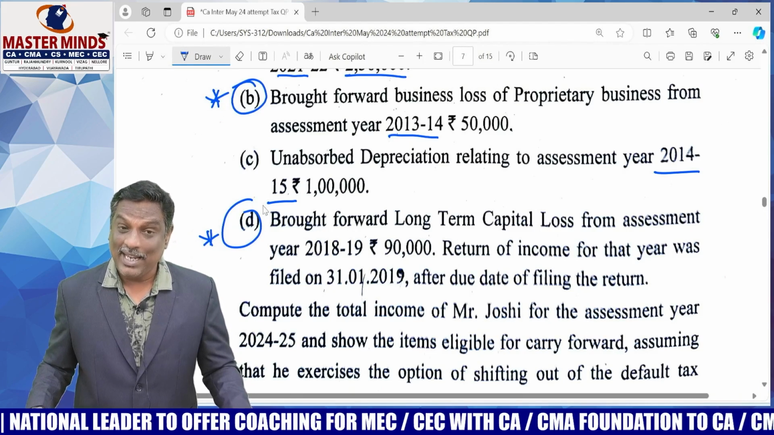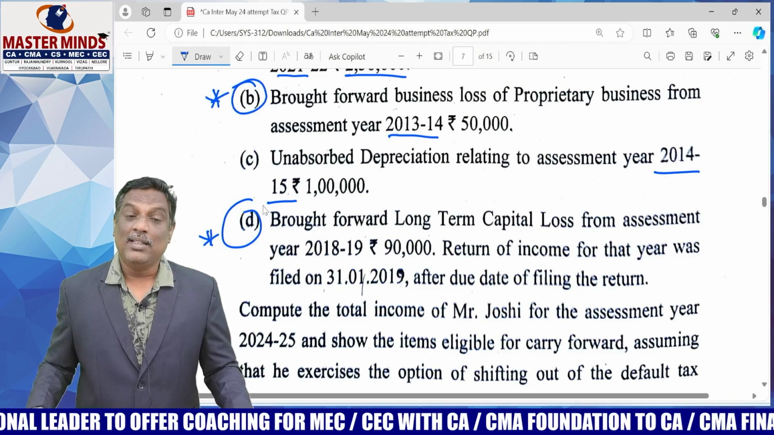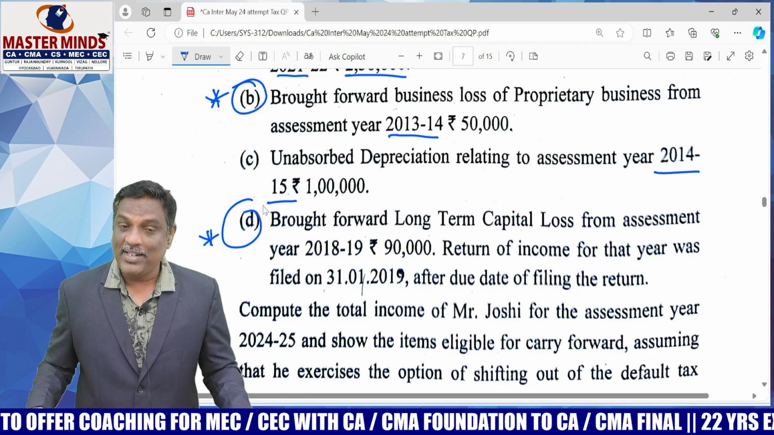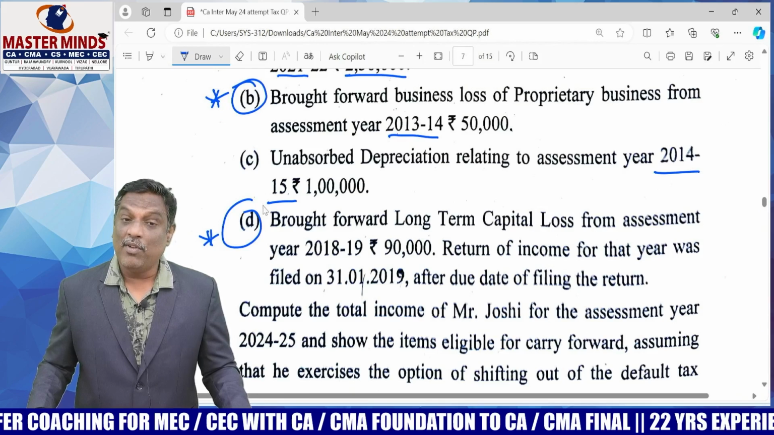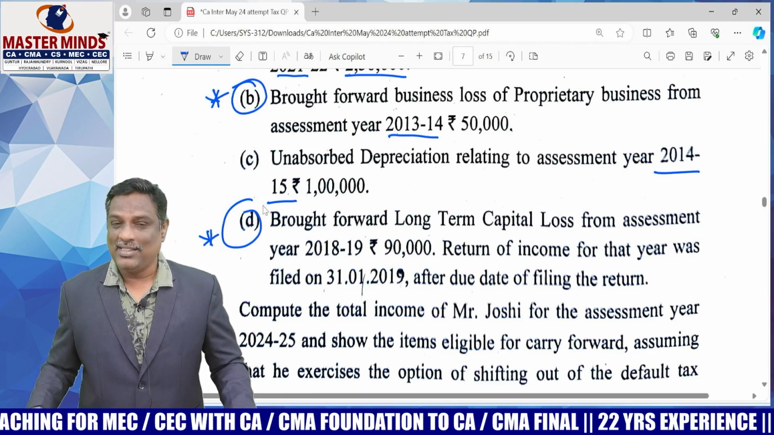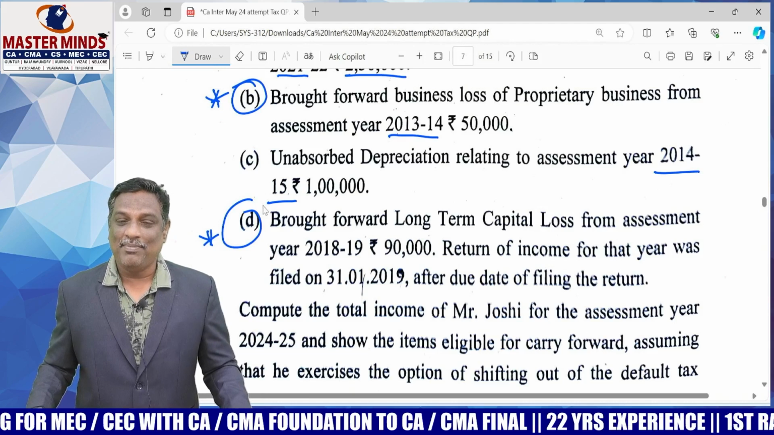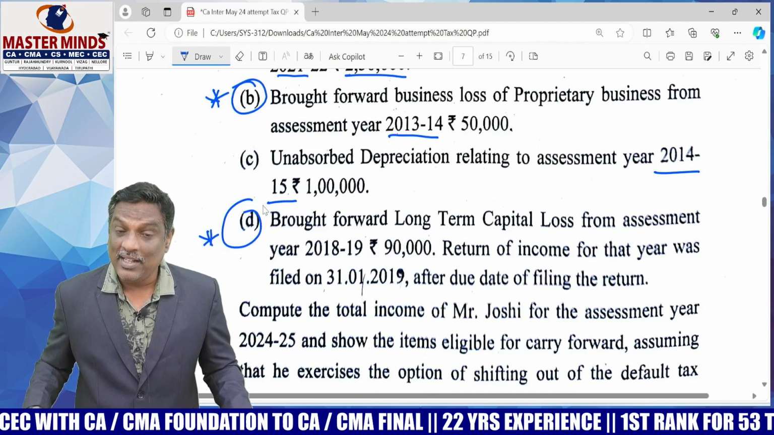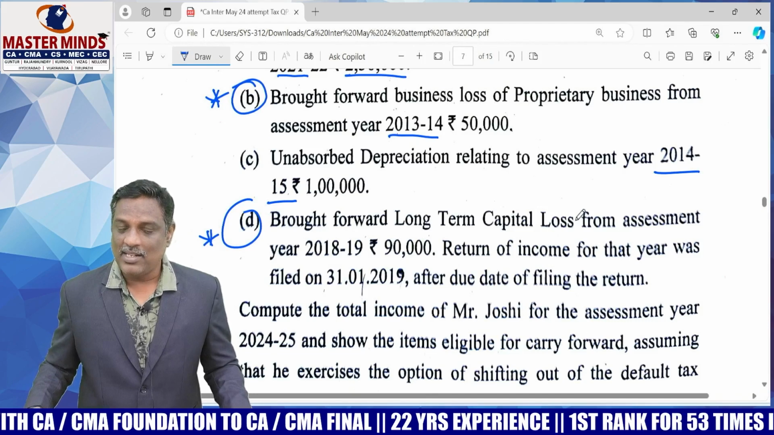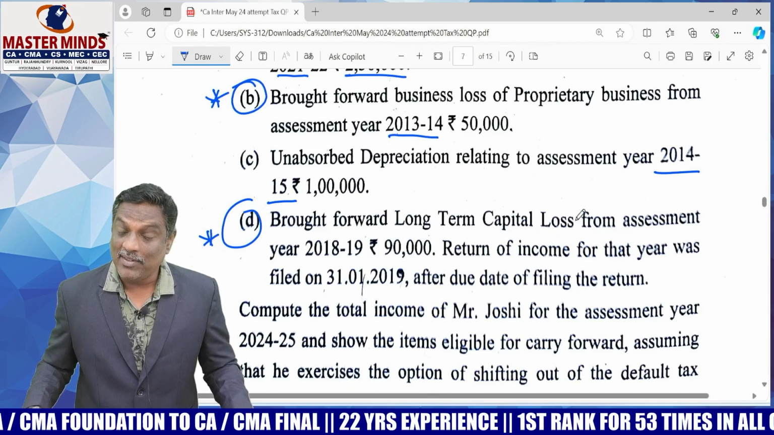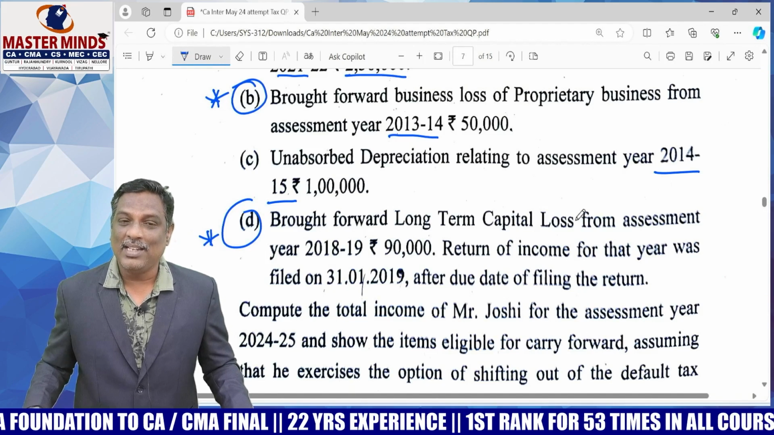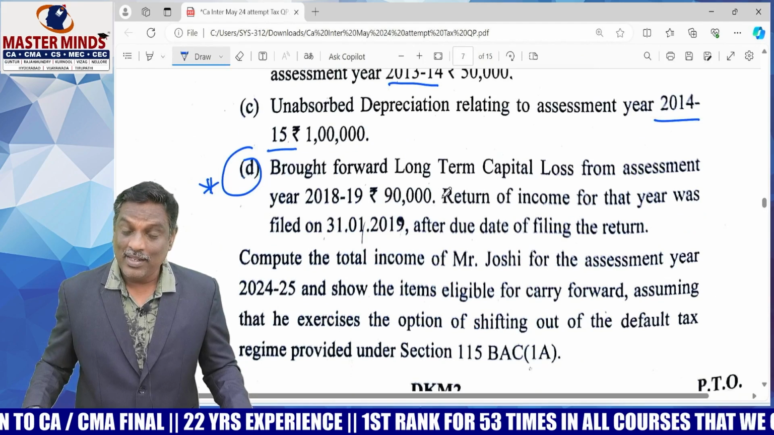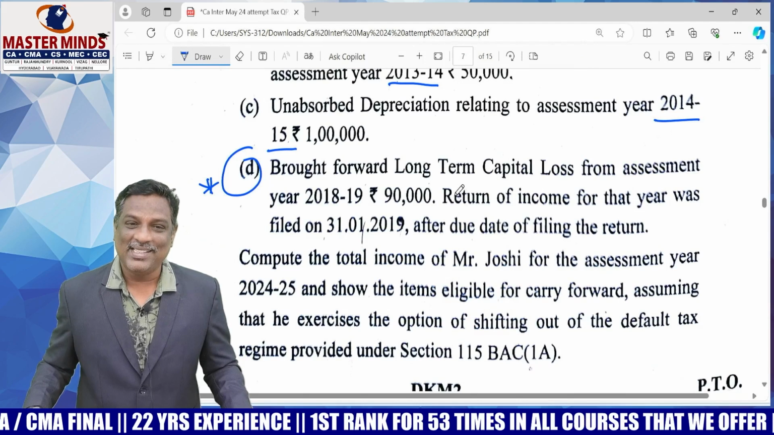But the important point here is, there was a condition in set off and carry forward, that is, if you want to carry forward any loss except house property and unabsorbed depreciation, you must file the loss return within the due date for filing the return of income under section 139 subsection 1. Otherwise, such loss is not eligible to carry forward. That's the important condition. But in this problem, this condition was violated by the assessee.